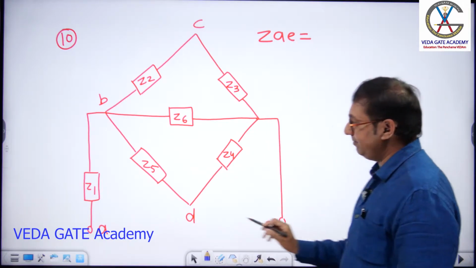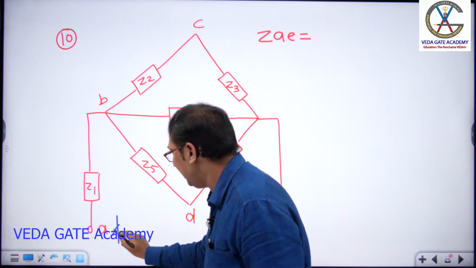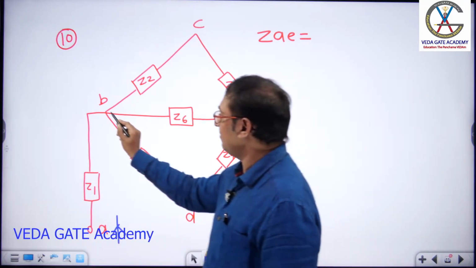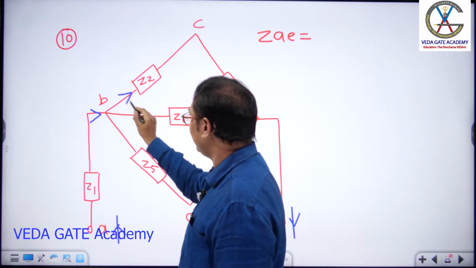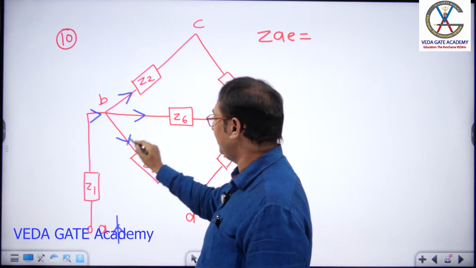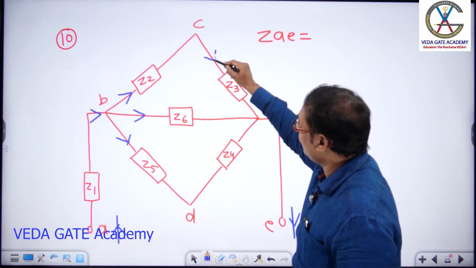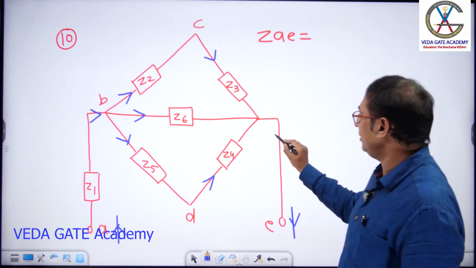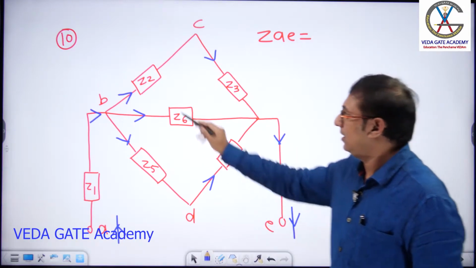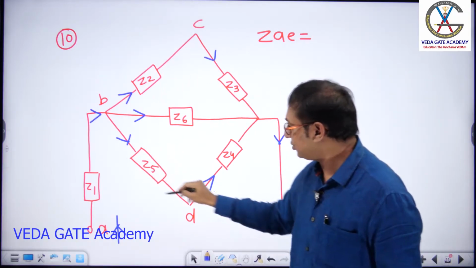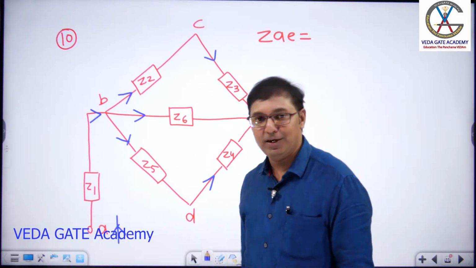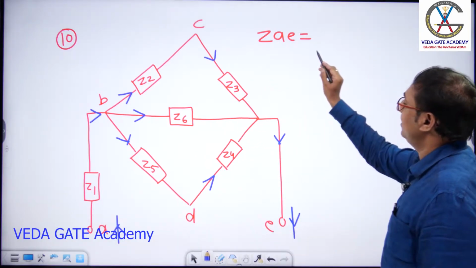What is ZAE? Current has to enter from A. Current has to come out from E. Current comes like this. At this point, current divides into this, this and this. Current here, same or different? Same. Current here, same or different? Same. All the three currents add like what? I. How are these two connected? Series. How are these two connected? Series. All the three combinations are in parallel and in series with Z1. Yes or no? Right. Writing the answer, sir.